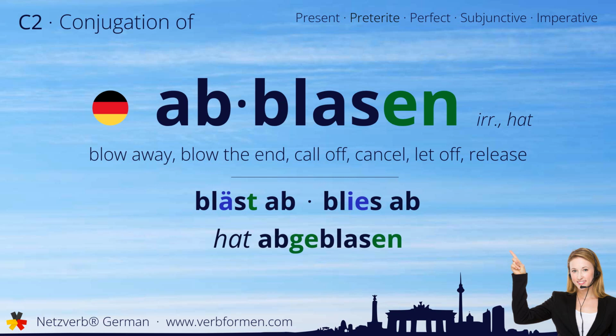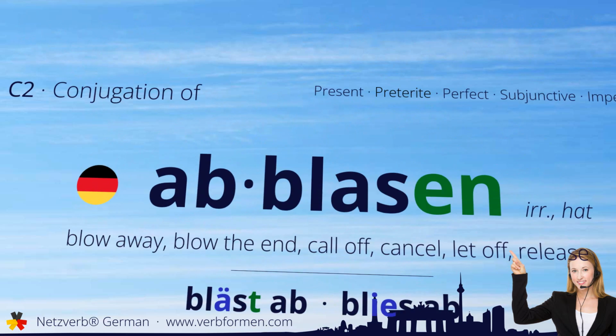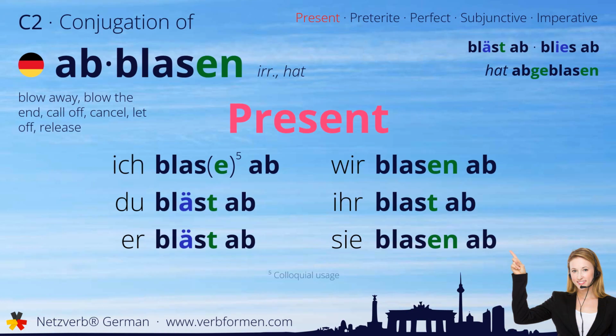Now let's move on to the tenses. First, we'll take a look at the present tense. Ich blase ab. Du bläst ab. Er bläst ab. Wir blasen ab. Ihr blast ab. Sie blasen ab.